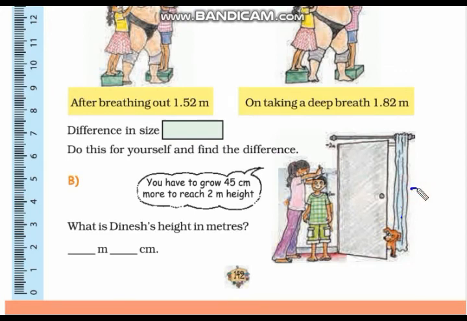That means 2 meter minus 45 centimeter, which we have to convert into meter. So 45 centimeter we can write as 45 upon 100 meter, and in decimal as 0.45 meter. So 2 meter minus 0.45 meter.